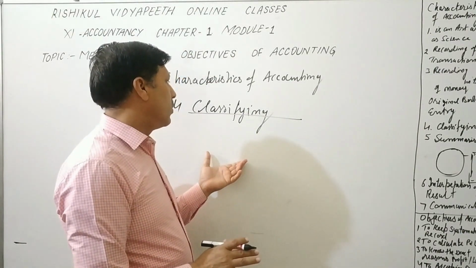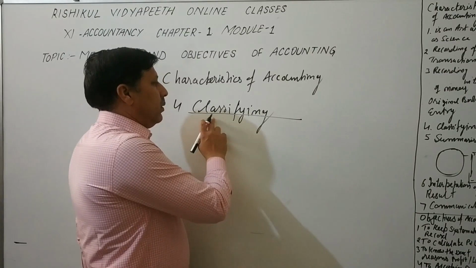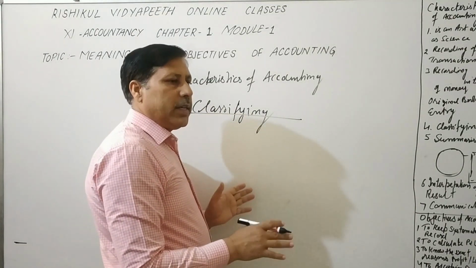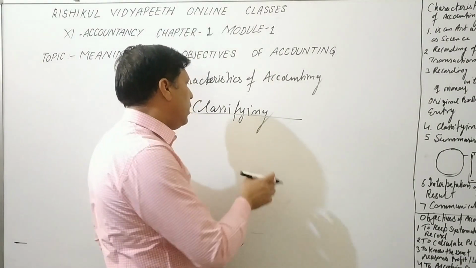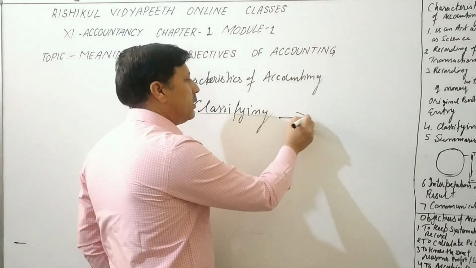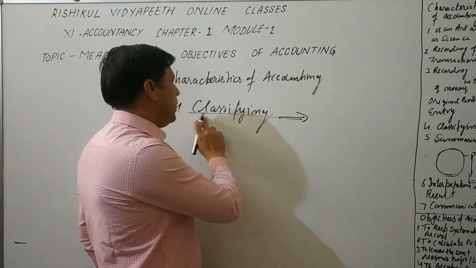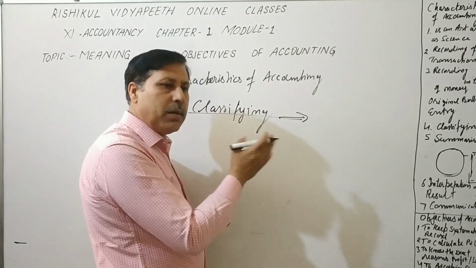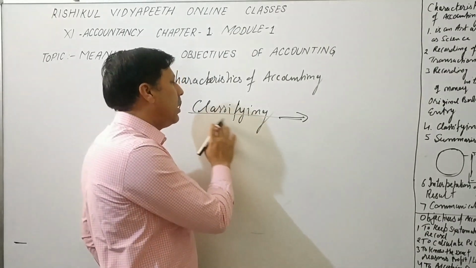That is the journal book. But in recording, we record the transaction in a systematic way, date wise, in chronological order. But in classifying, we find all transactions at one place in a proper manner, that is called classifying.